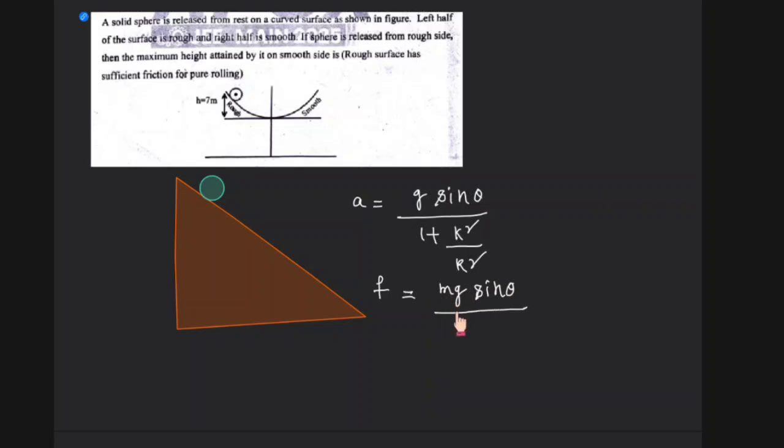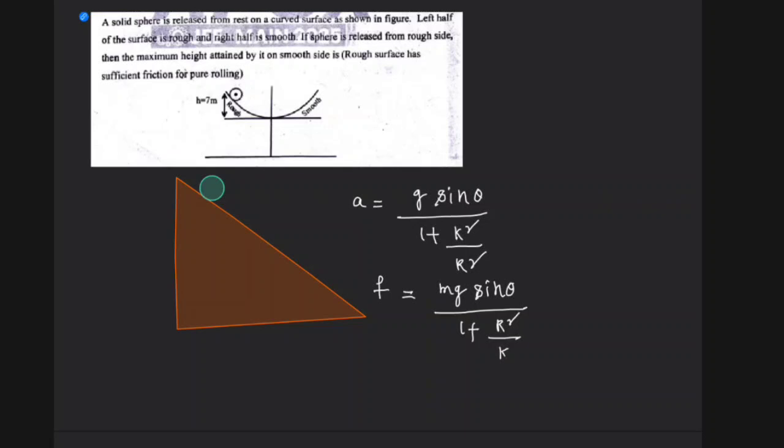In rolling on an inclined surface, there are three formulas that you have to keep in mind. Formula number 1 is acceleration: a is equal to g sin θ by 1 plus k square by r square. That is the acceleration of this rolling body, where k is the radius of gyration. The next one is the friction formula: friction is equal to mg sin θ by 1 plus, the reverse of it, r square by k square.